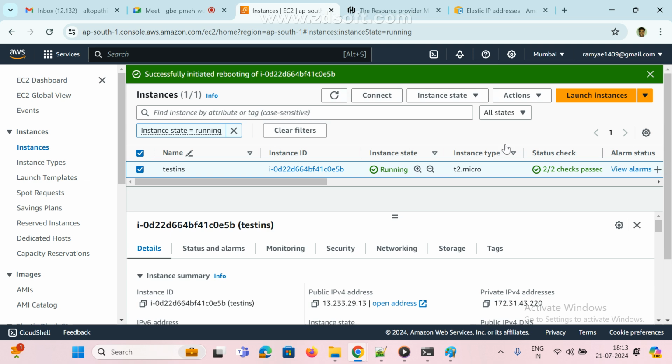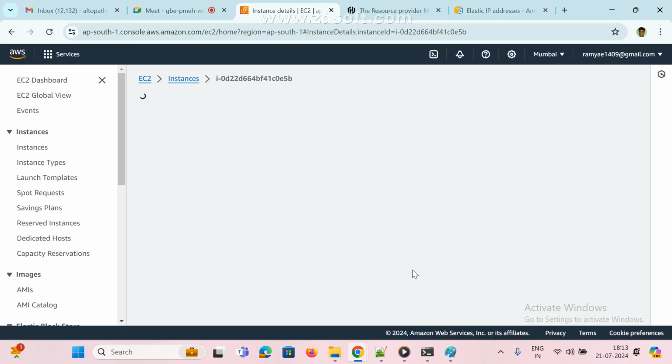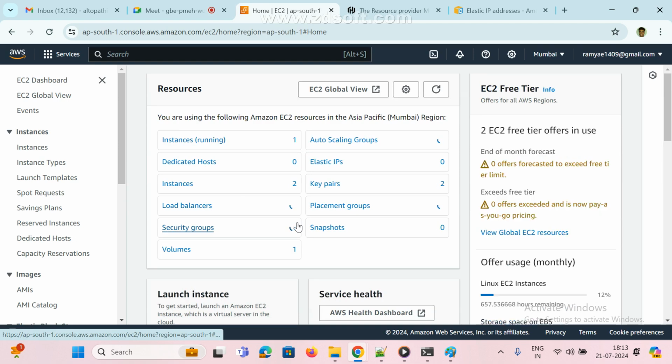Now try to understand what is happening here. In real time, we are not going to use any plain public IP. 100% we are using which IP? Elastic IP and also private IP only. So it won't change. Once you assign the IP, it is not going to change. That is static. Now if you refresh, how will it work? Has it restarted or not?